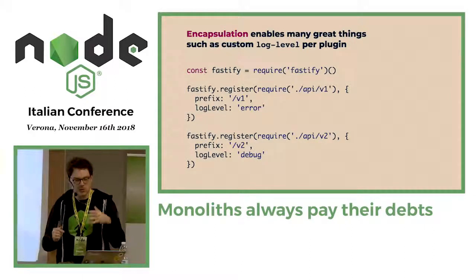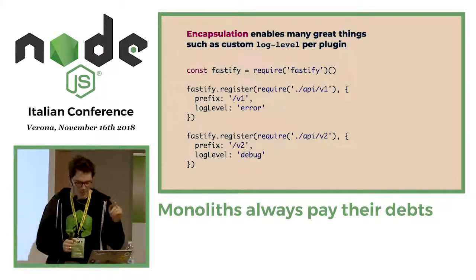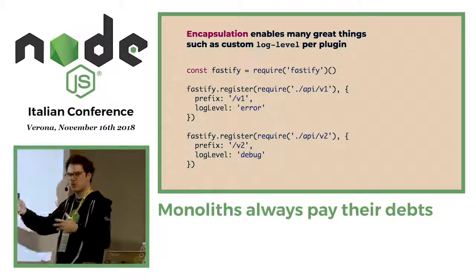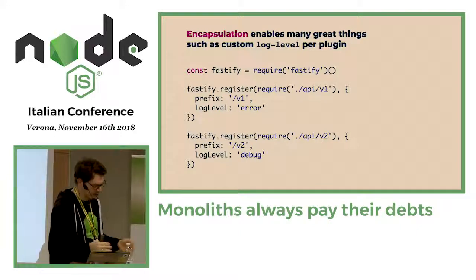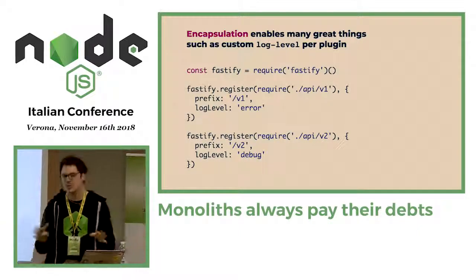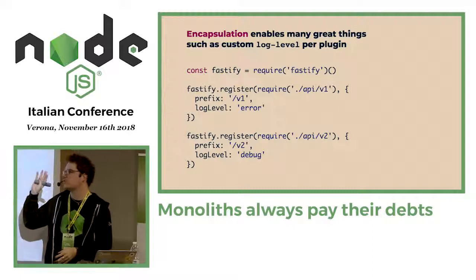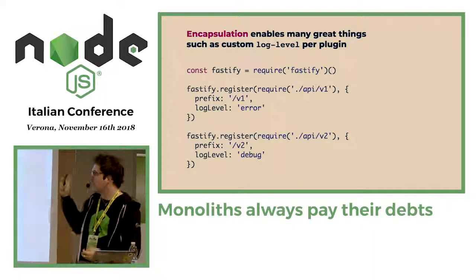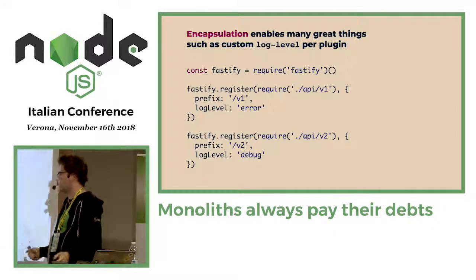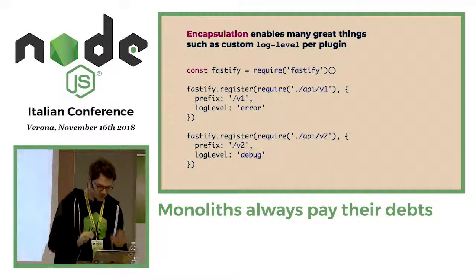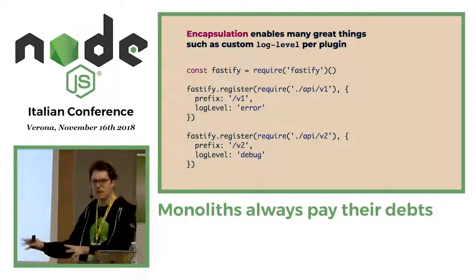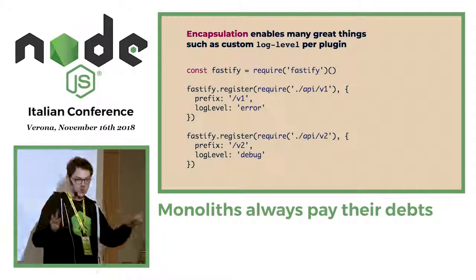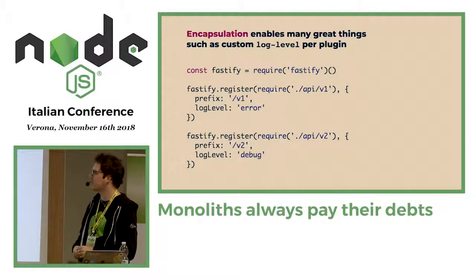The encapsulation also enables other very, very nice things. One of my favorites is the custom log level per plugin. This means that, let's say you have 2 versions of the same API, 1 and 2. Version 1 is very settled, everything's working, no worries about that. So we choose to put the log level at error. We just want to know if something went wrong. While version 2 is under heavy development, with so many breaking changes, so why not use debug as a log level? This is fully supported, just 1 logger, so you don't need 2 loggers, and internally we handle everything.